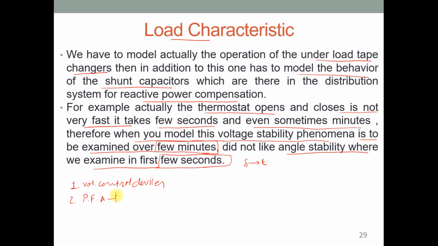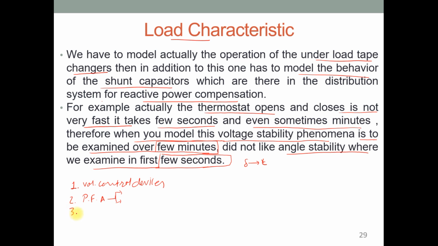You just have to explain the two different cases. For different cases the magnitude of voltage is different, or for different types of buses the magnitude of voltage at a particular bus may vary, and based on that we have to select or consider the voltage profile. That means we have to consider the composite characteristic for voltage stability analysis. That means the combination of the transmission system characteristic and load characteristic.